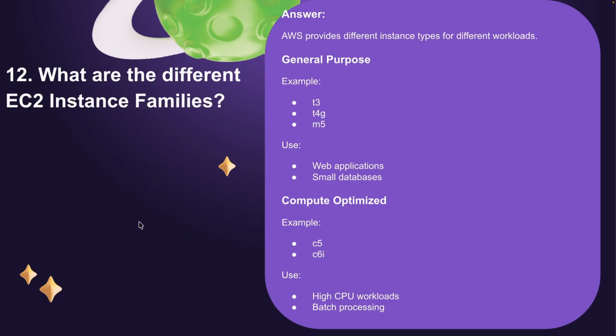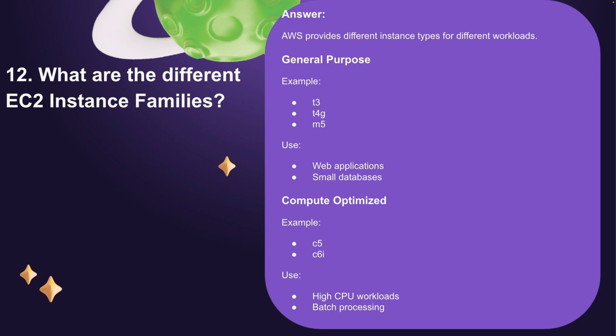Let's move to the next question. What are the different instance families? This is a very basic and general question. You may get it in multiple interviews, because I also get this question: what kind of instance families do we have in EC2 and what is the purpose of each. Generally, if we are working on web applications and small databases, we can use general purpose. We have the T series family and the M series family. These are all general purpose.